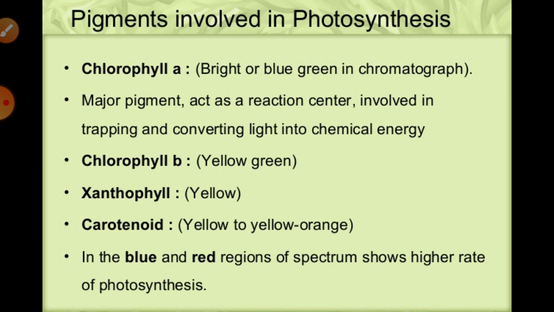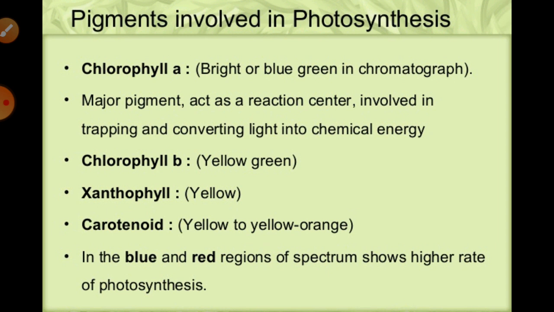If we directly see the effects of these pigments, especially chlorophyll A, it is the bright or blue-green chromatograph in that particular condition, right?